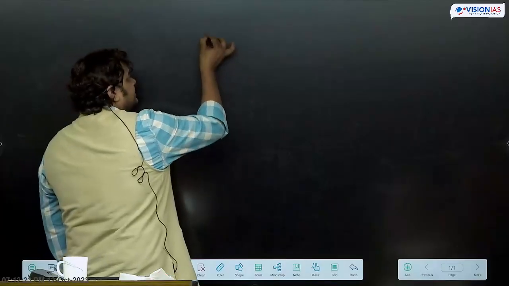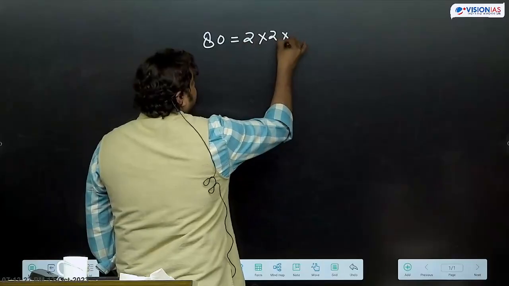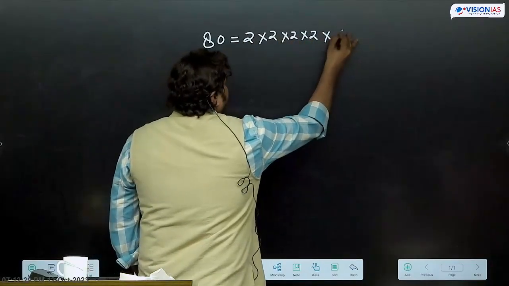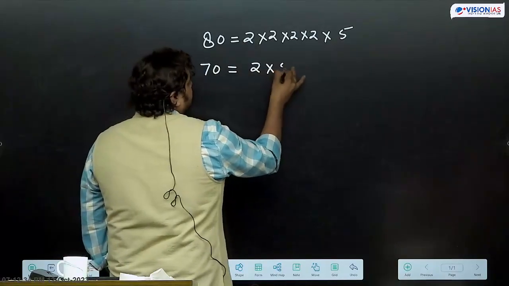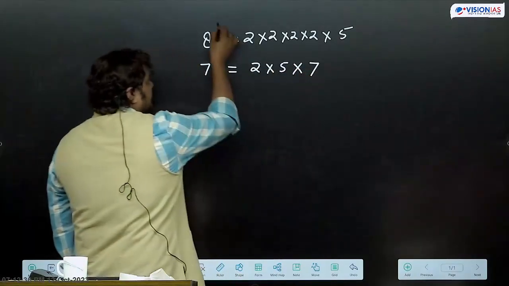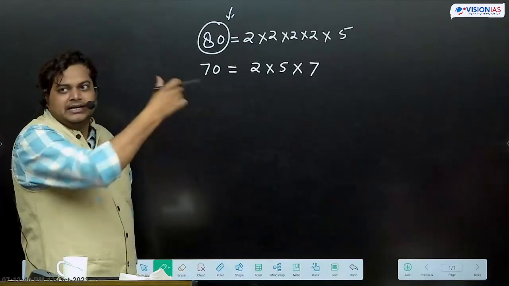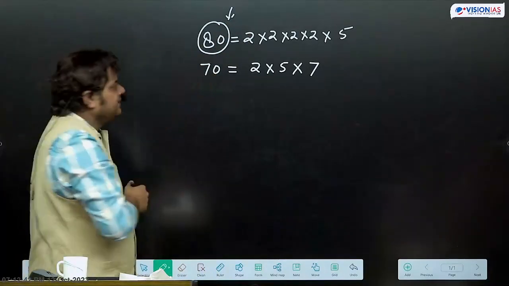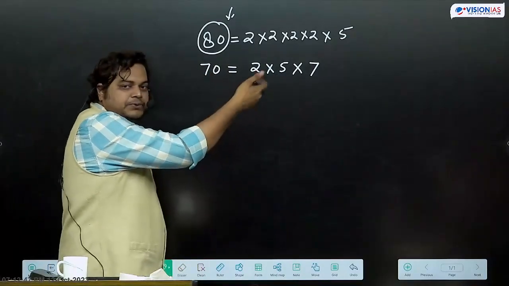Bigger number is 80. 80 के factors 5. Then we have 70. 2 into 5 into 7. इसके factors if you want to calculate 80, 10 into 8, 10 के factors, 8 के factors multiply कर दिया. 70, 10 into 7, 10 we can write 5 into 2 into 7.